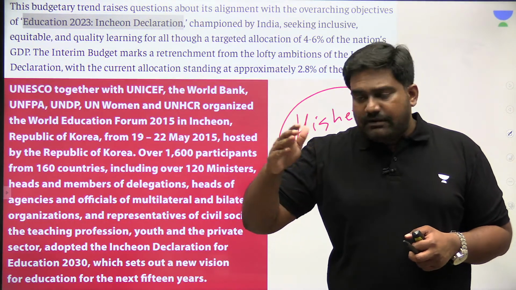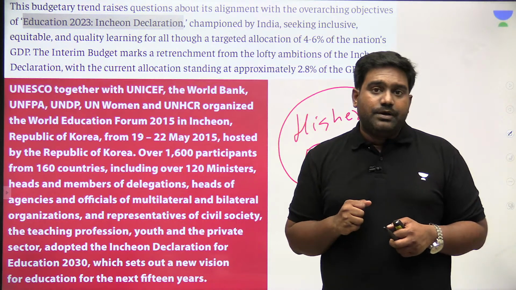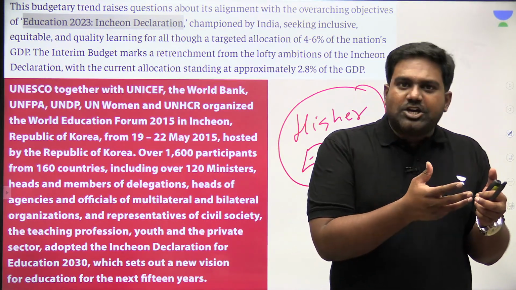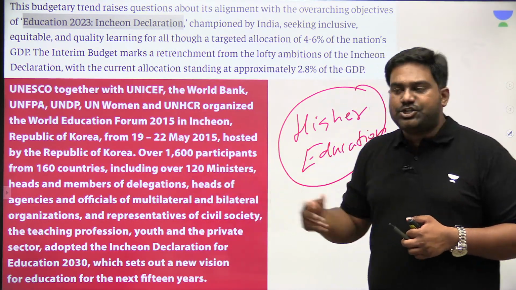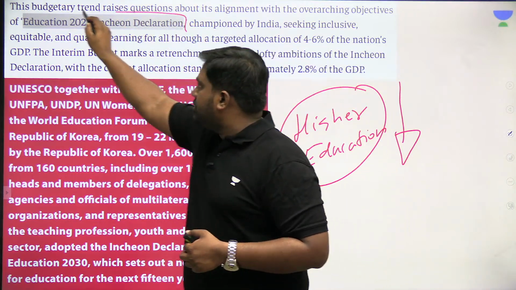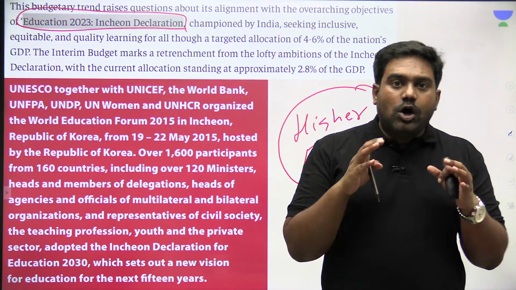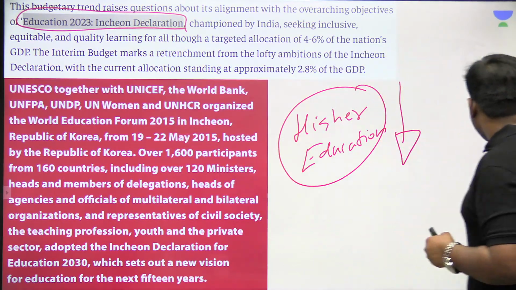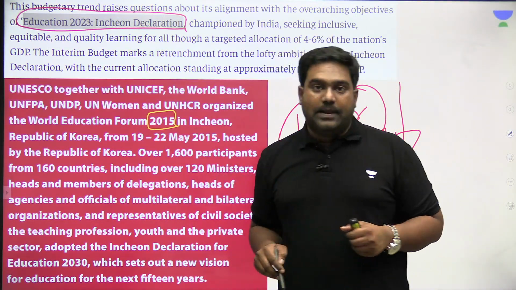Some countries even have an allocation of up to 5% of their GDP towards education. But India is falling behind the curve. With just an allocation of 2 to 3%, we are falling short of an important declaration, the Incheon Declaration for Education 2030. This is a global declaration that was adopted in 2015. Please take a look at this. This is very important for your prelims as well.